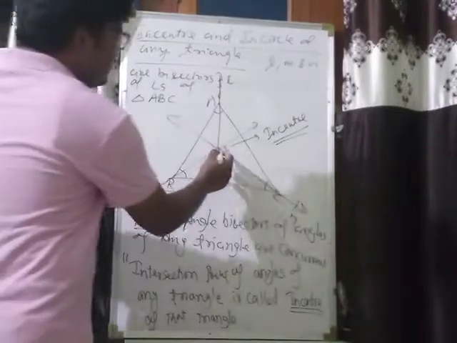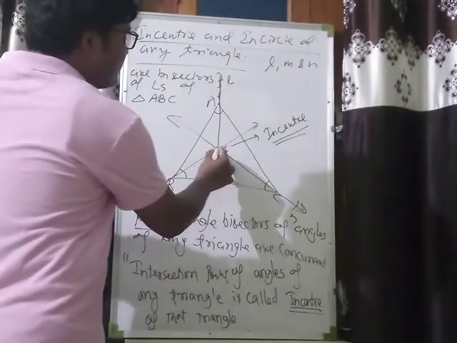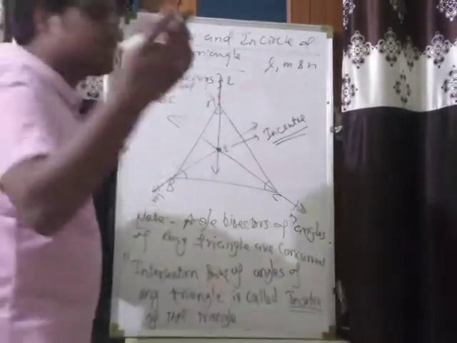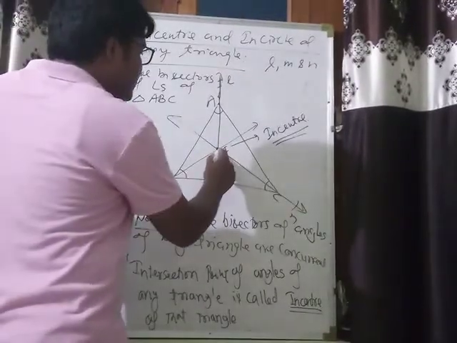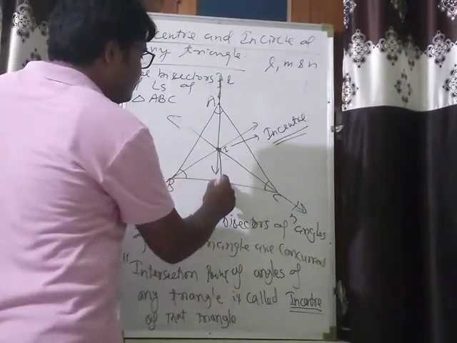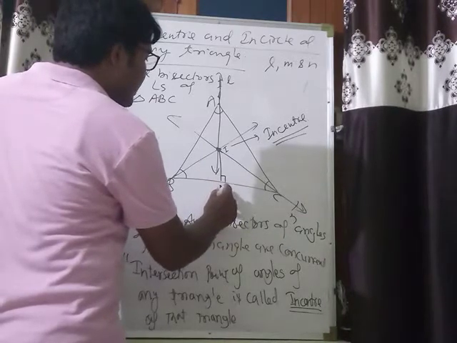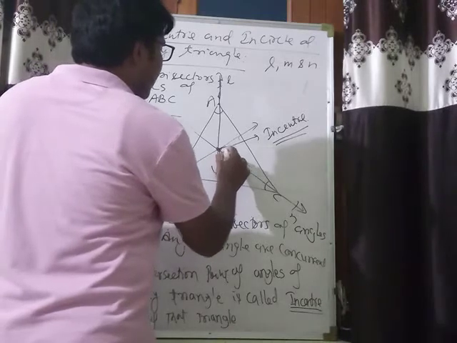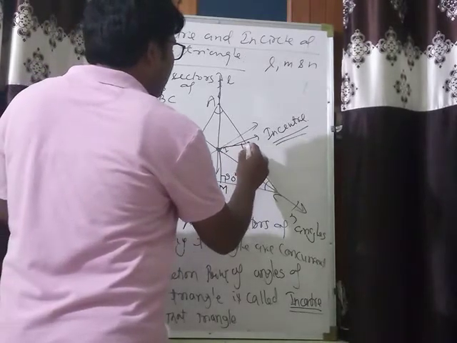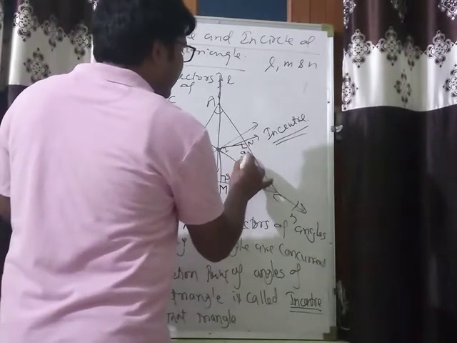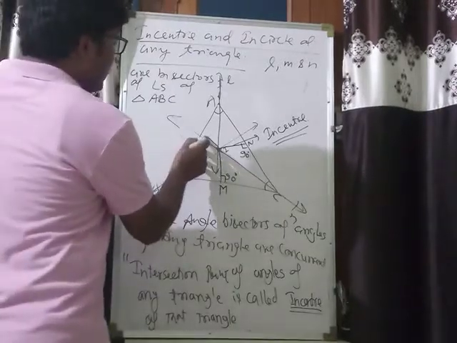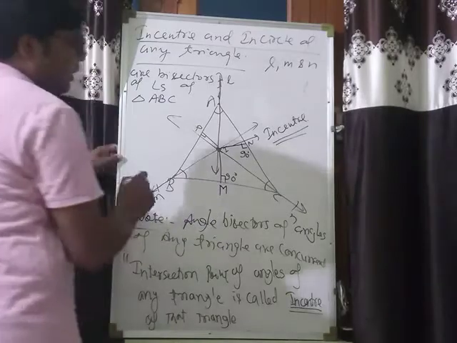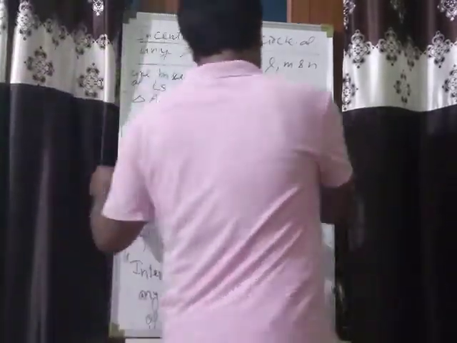Now from this intersection point, from this incenter I, draw the perpendiculars on the sides of the triangle. So from I draw a perpendicular on BC, IN on AC, and IP on AB.